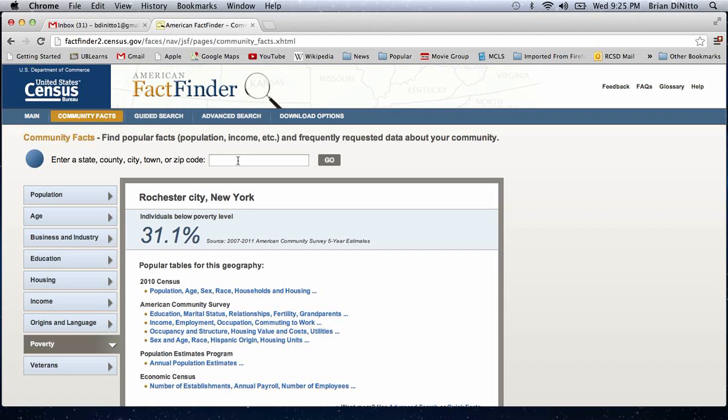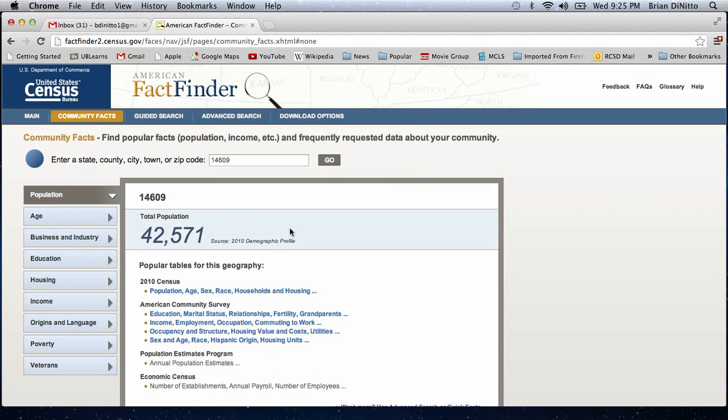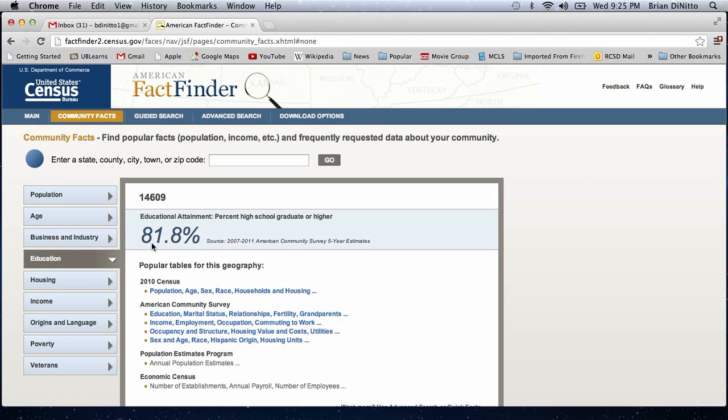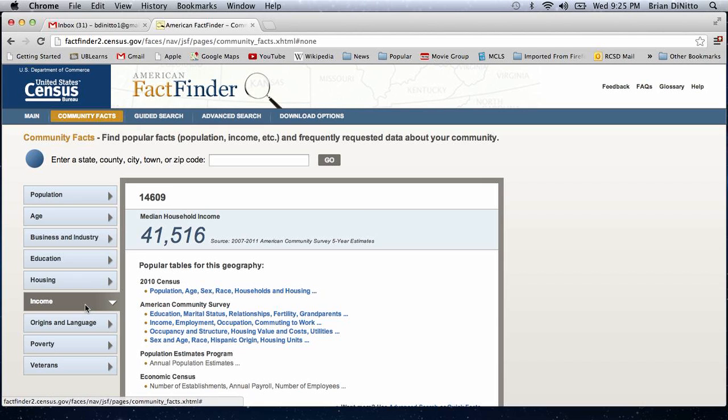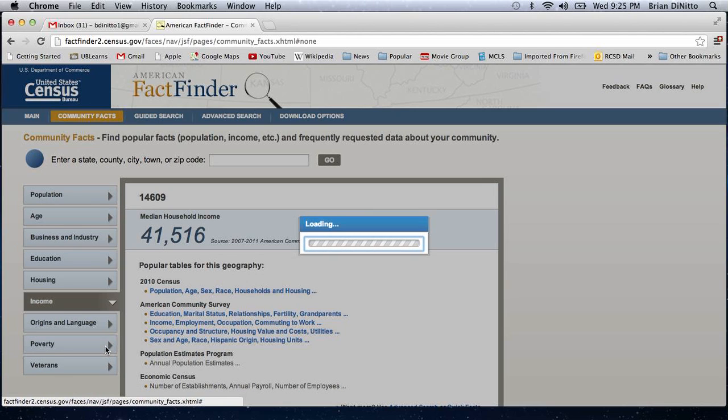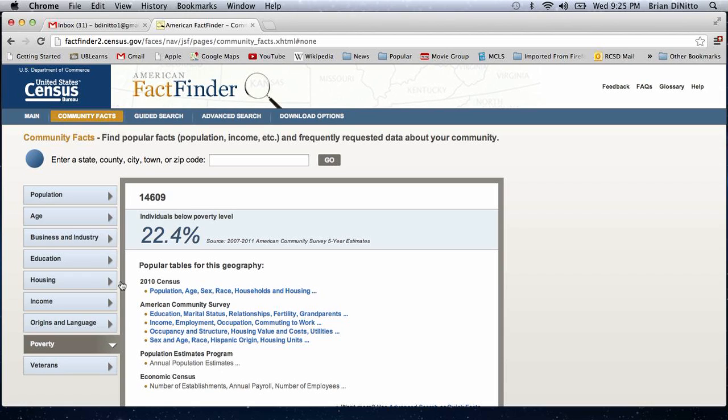You can also make it more specific. I'm going to type in my zip code, 14609. So within my zip code, I have this population. Education levels, 81.8% have a high school graduate degree or higher. This is from the American Community Survey 5-year estimates. Income, you can look at poverty levels and so forth. These are quick facts that make it easy to get into the data.